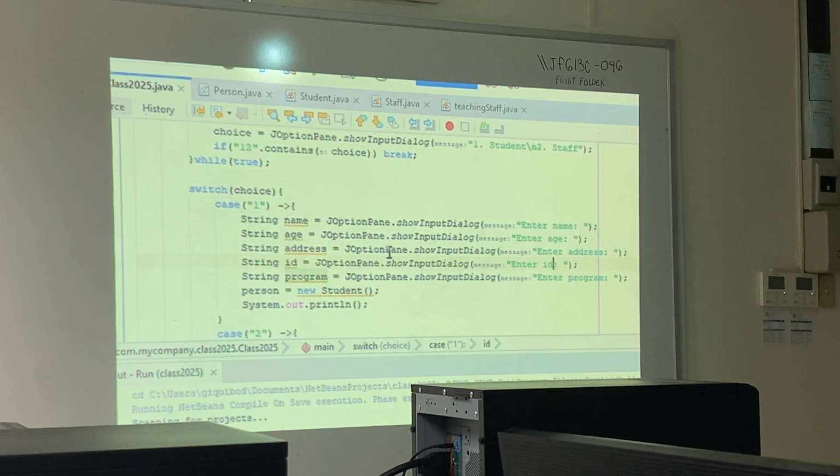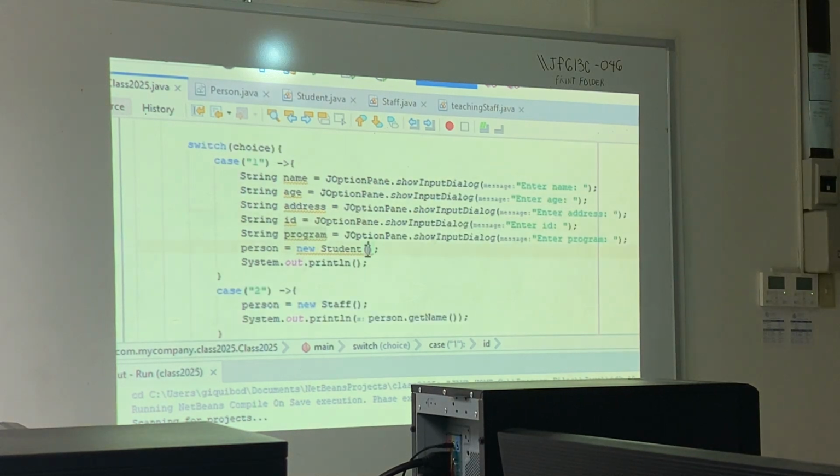Okay. Now, since we have all the data before we instantiate the object, this is the moment that we pass the values in the constructor: ID, program, name, address I think first, and then age. That one. Okay?